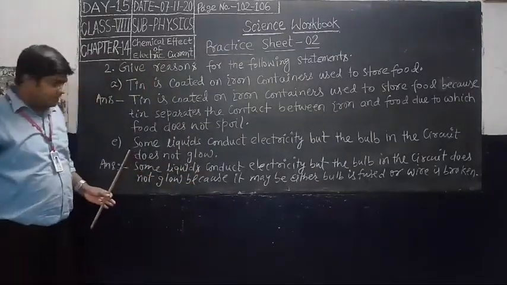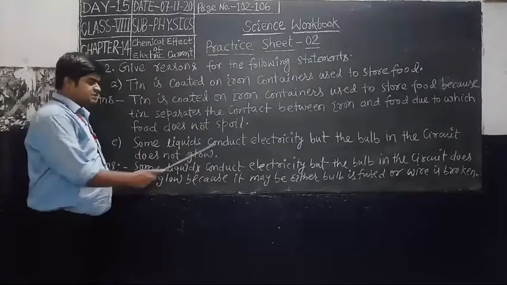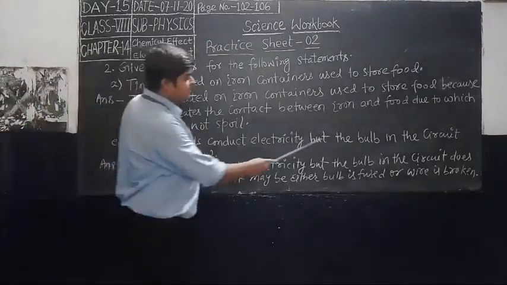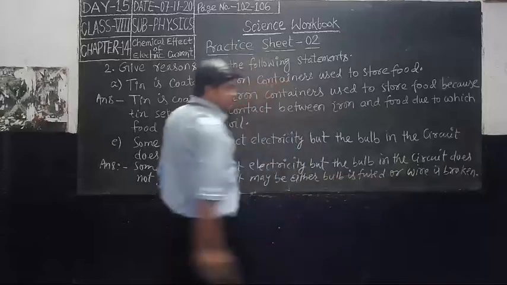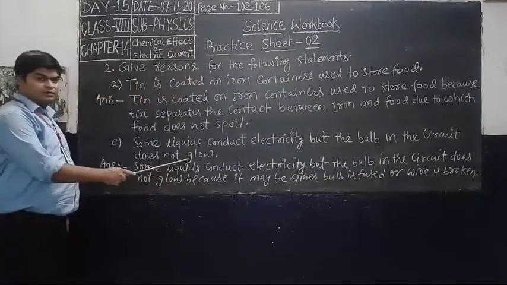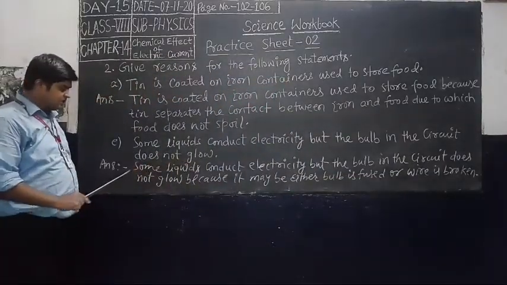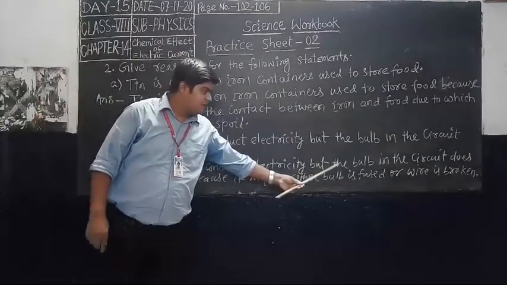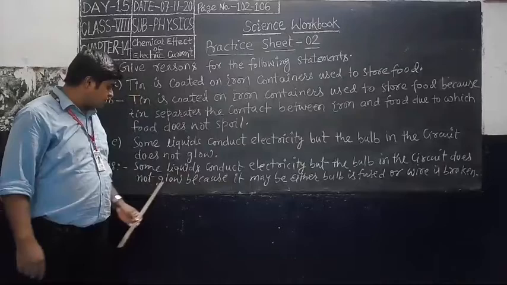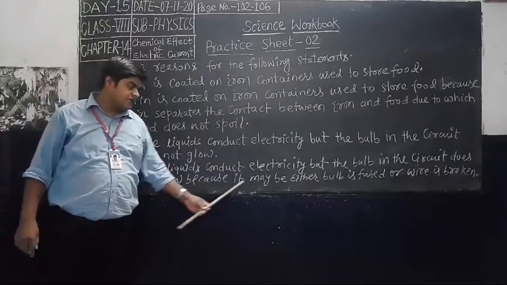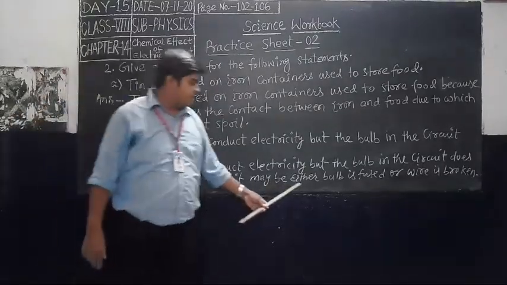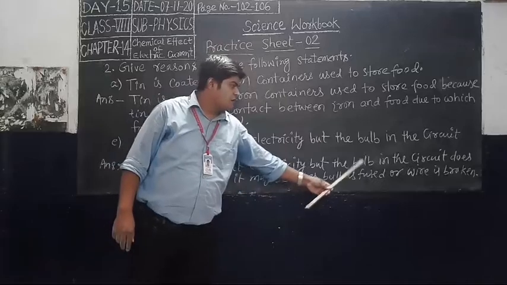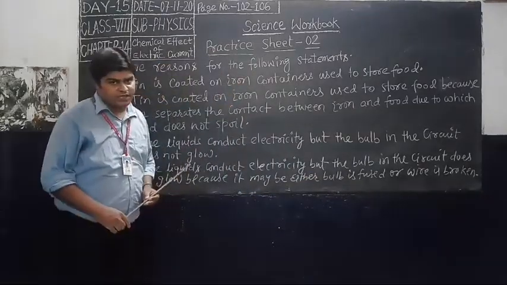Question E. Some liquids conduct electricity, but the bulb in the circuit does not glow. Give the reason. The answer is: some liquids conduct electricity, but the bulb in the circuit does not glow because either the bulb is fused or the wire is broken.